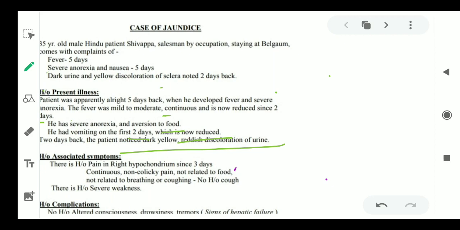Now you have to tell the history of associated symptoms, such as pain and other symptoms you see in the patient, and you can write this in the history of presenting illness also. There is no need to mention it as a different topic. So there is also history of pain in the right hypochondrium since 3 days, telling you that there is some pain or inflammation in the liver part, because the liver lies in the right hypochondrium.